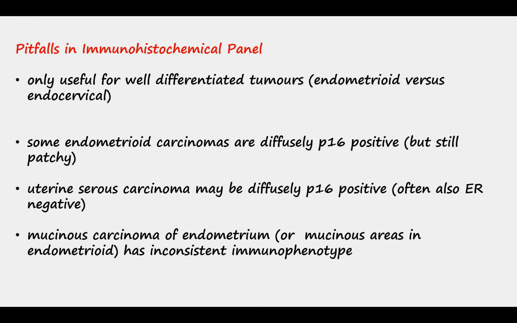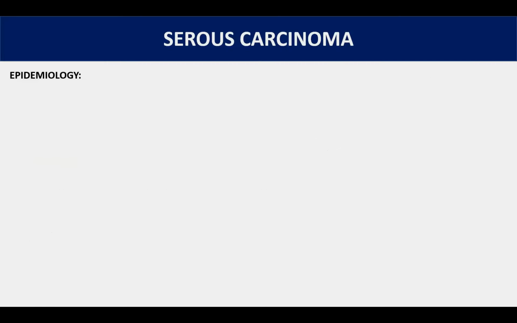The pitfalls in immunohistochemistry are that it's only useful for well-differentiated tumors, because as the tumors become more undifferentiated, they tend to lose immunoreactivity for most proteins. Some endometrioid carcinomas are diffusely P16 positive. Uterine serous carcinoma may be diffusely P16 positive. And mucinous carcinoma of the endometrium tends to show an inconsistent immunophenotype. So it's always better to use a panel rather than single markers.